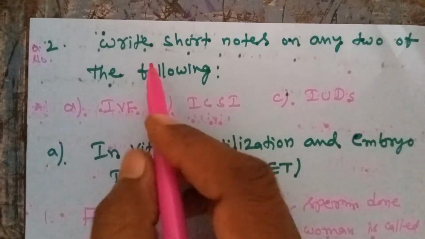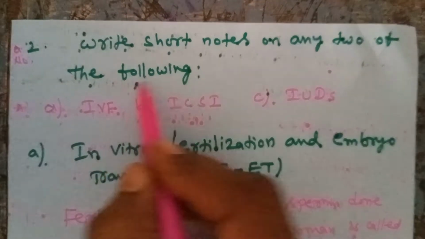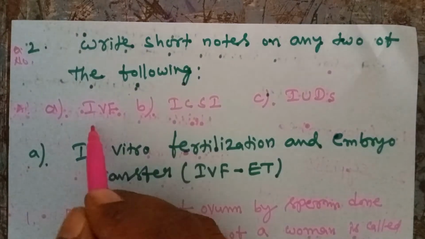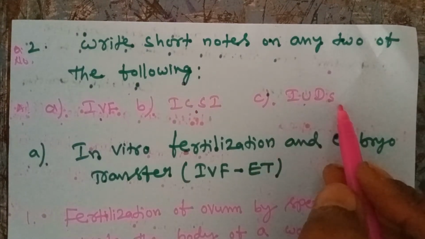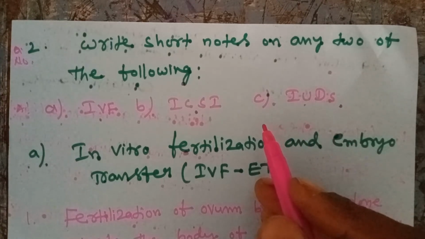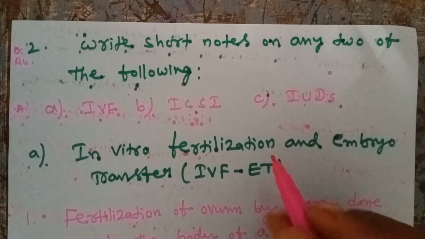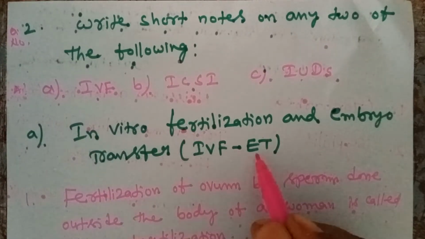Next, a 4 marks question, the second question: write short notes on any two of the following. IVF, ICSI, IUDs, that is ART, assisted reproductive technology. The first one is in vitro fertilization and embryo transfer.